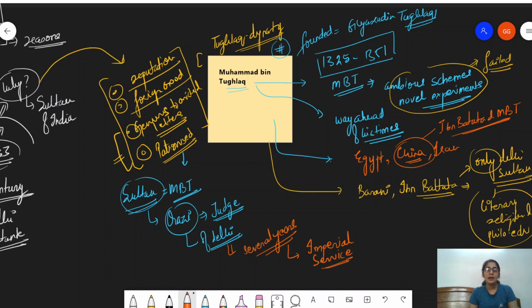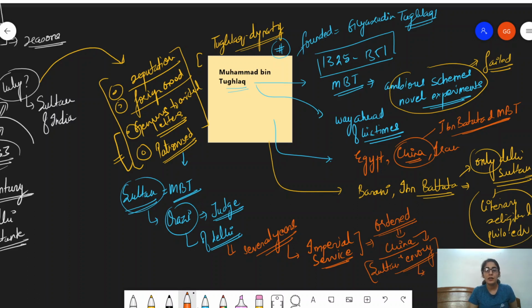Under this imperial service, he was ordered, not asked, the Sultan would order, that he would go to China as the Sultan's envoy, as a representative of the Sultan.